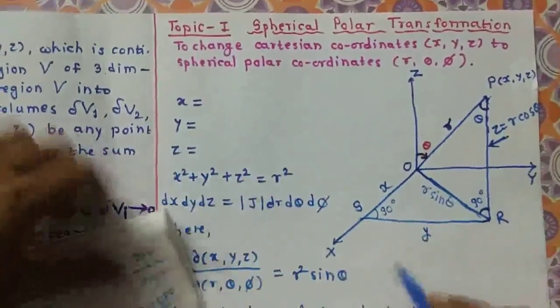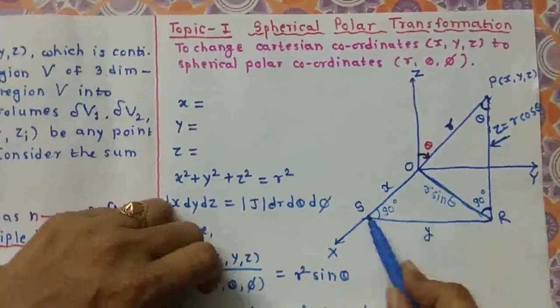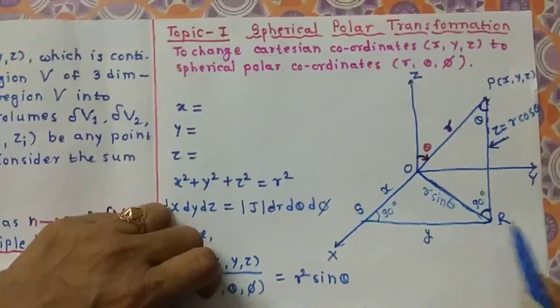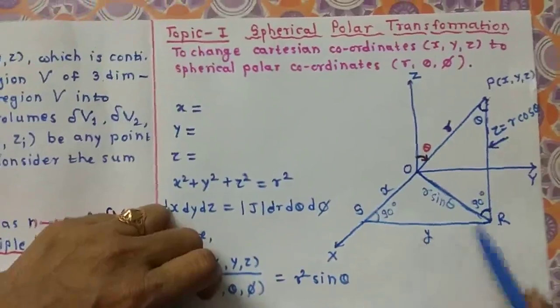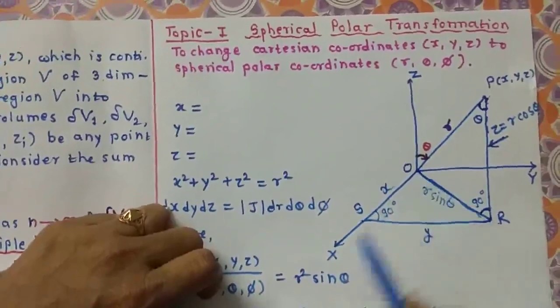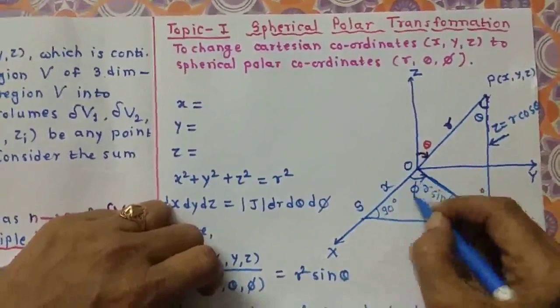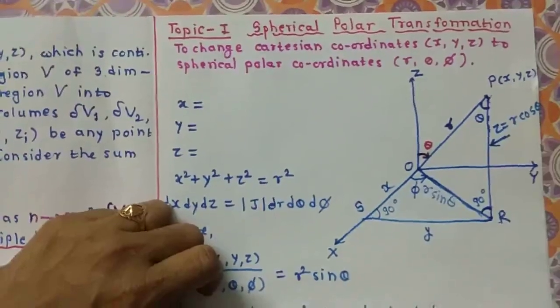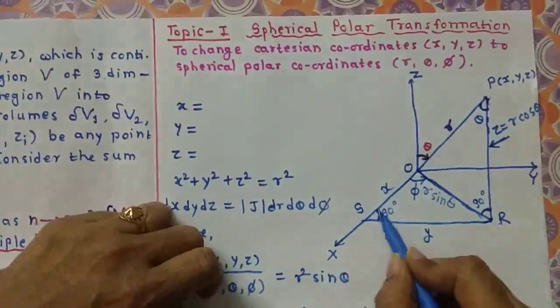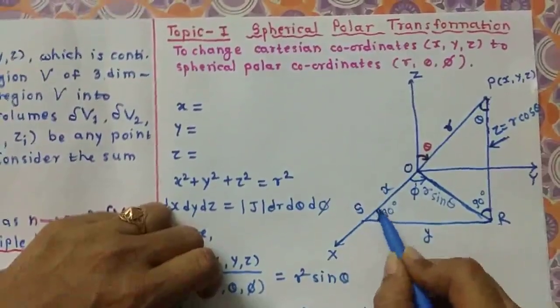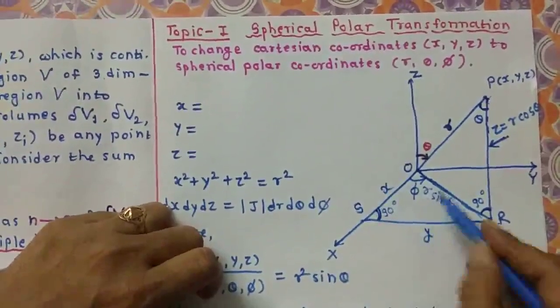Now we turn towards the next triangle OSR. The angle made by this OR with the positive x-axis is nothing but phi. This is our phi. Since this angle is 90 degrees, opposite to this 90 degrees we have r sine theta.